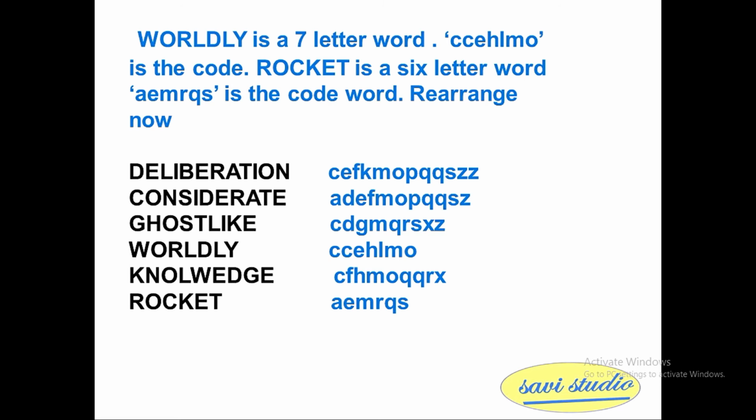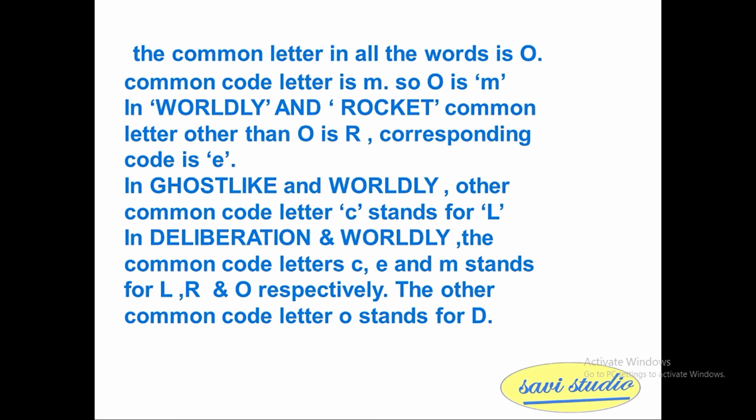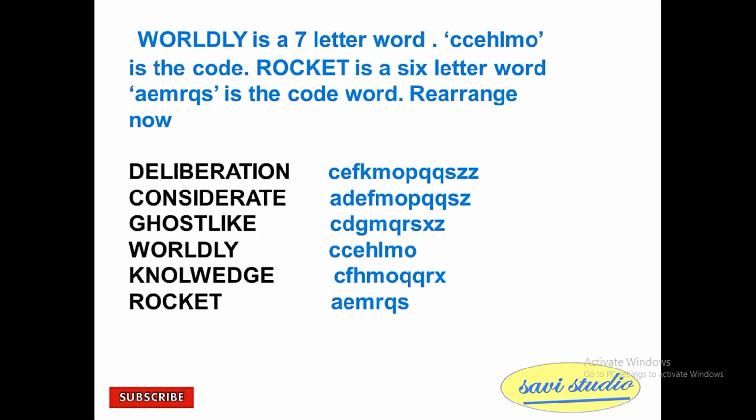So we will deduce the individual code and the letter. The common letter in all the words is O and the common code letter is M. If you observe, in every word there is an O, and in all the codes there is an M common everywhere.